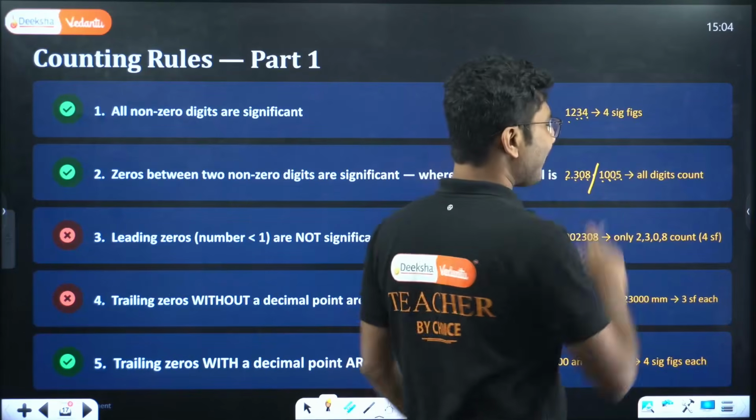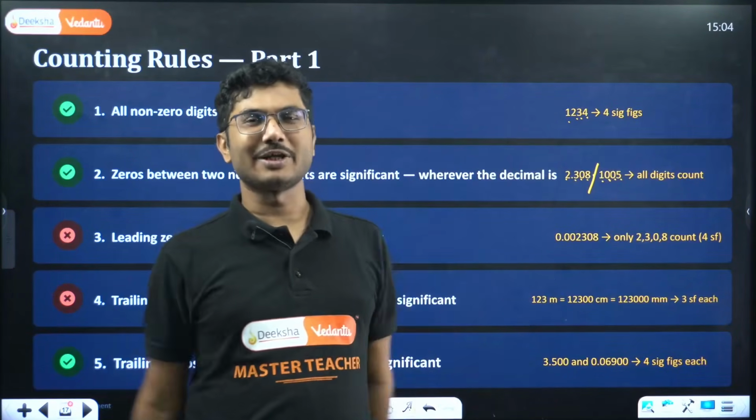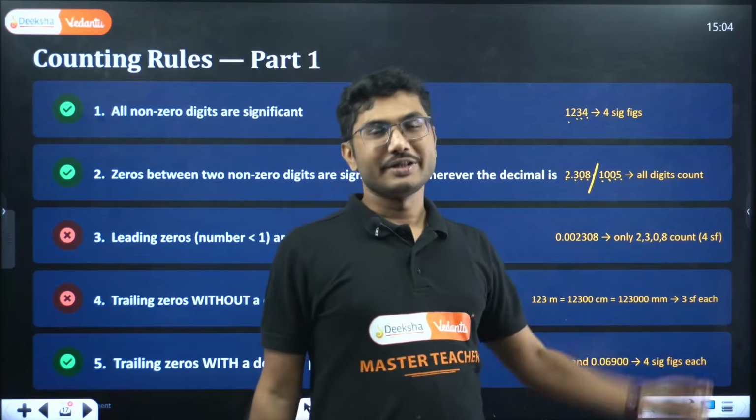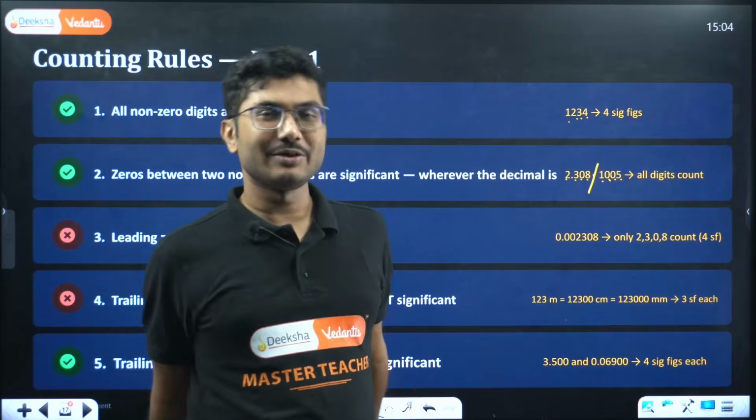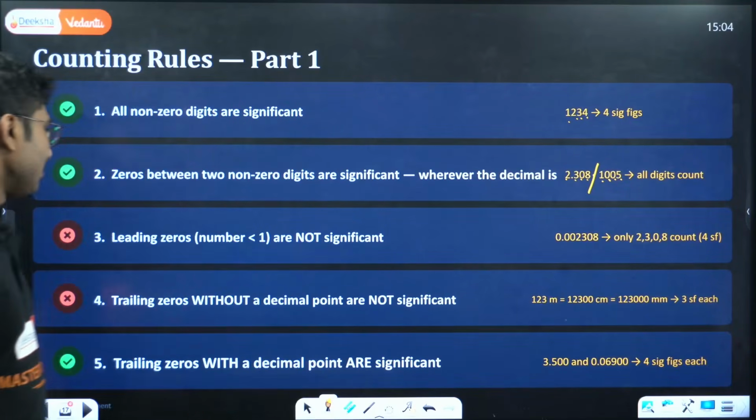Here between 1 and 5 there are two zeros. So no matter how many zeros are present, if the starting number and ending number are non-zero, then all those zeros you have to count. So they are all significant. Even though they are zeros, you have to count them. They are all significant numbers.